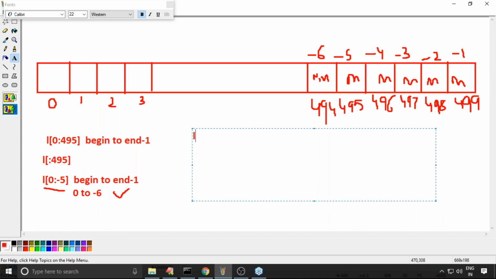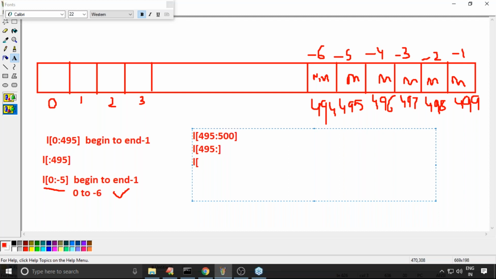L of 495 colon, 500 colon 500, 495 colon 500. So begin to n minus 1 is acceptable. L of 495 simply, you can specify, it is also acceptable.